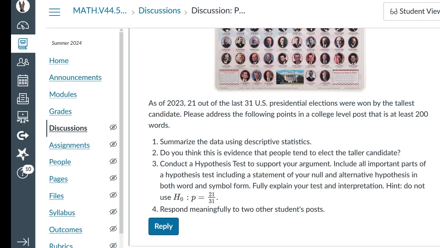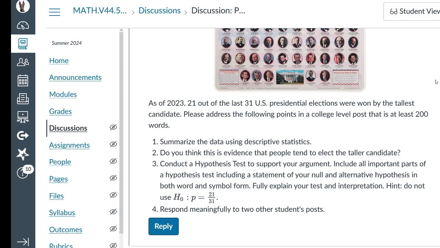Okay, everybody, just a real quick walkthrough. I wanted to give some feedback on this problem. Many of you did a great job on this problem and nailed it. Some people made a few mistakes here and there. So I just wanted to go over a couple things so that if you struggled on this or you didn't do it quite right, you can go back and see how to do this hypothesis test correctly,